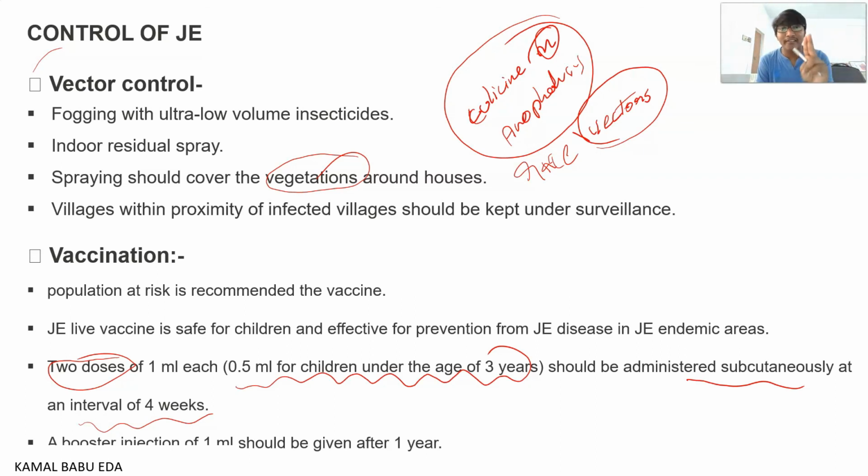And a booster injection of 1 ml is given after 1 year of the vaccination. So this is regarding vaccination and vector control.